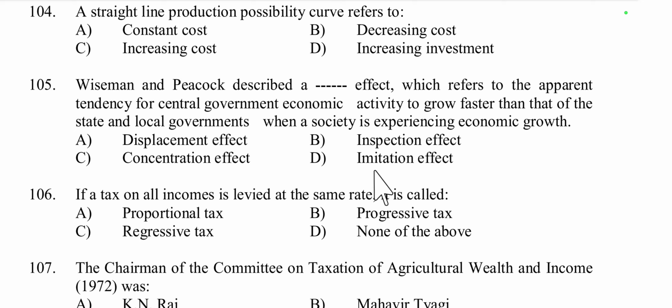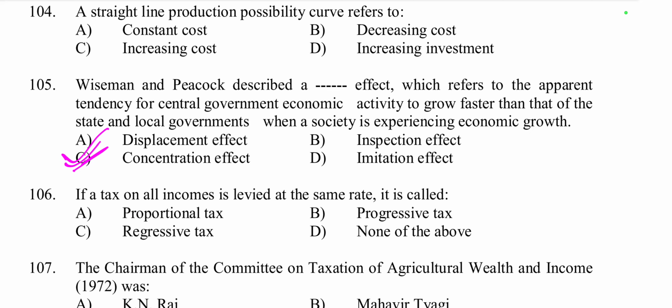This is concentration effect, because concentration effect in the Wiseman-Peacock hypothesis describes the phenomenon where during economic growth the central government economic activity tends to expand at a faster rate compared to the state and local government.